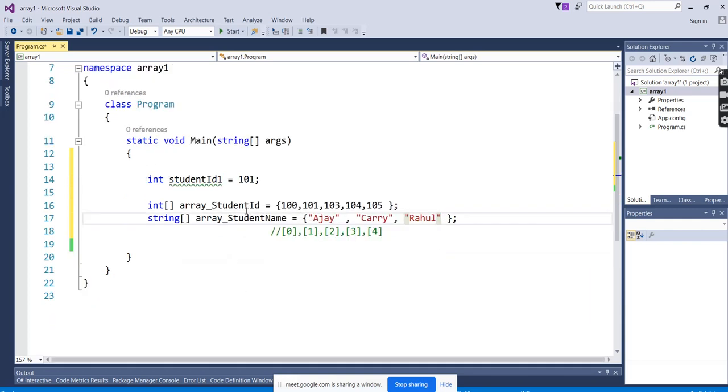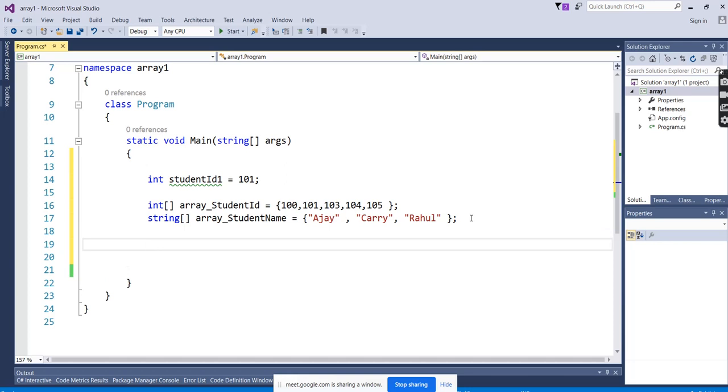The array can store anything, but it has to match the data type. Here Ajay, Carry, Rahul, all of these are strings, so the data type is string. Here the numbers 1, 2, 3, 4, 5 are integers, so the array type is also integer. These are hard values which are assigned predefined. Dynamic assigning we will also see.